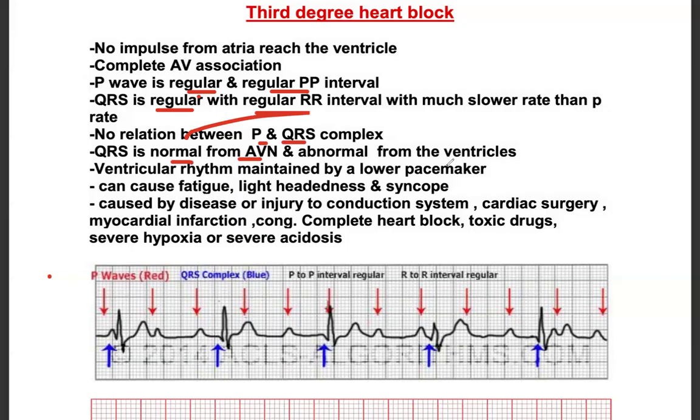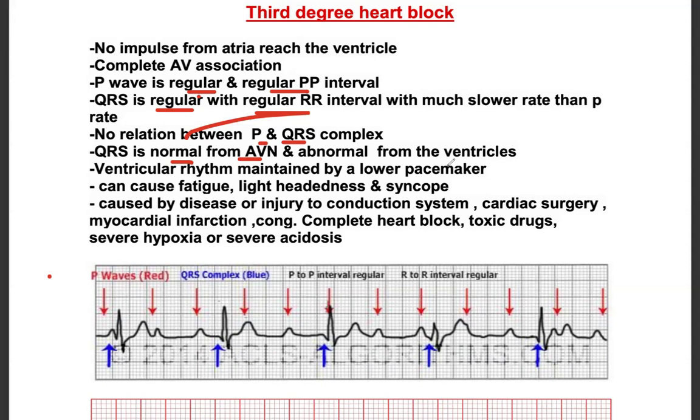If it is from the AV node, it is normal. But if it is from the ventricle, you see an abnormal QRS complex. Ventricular rhythm is maintained by a lower pacemaker. That means the ventricular rhythm is from the ventricles. It is not coming from the atrium.